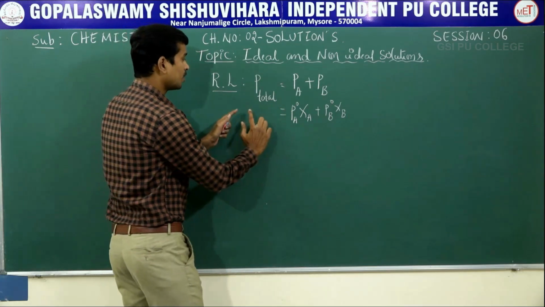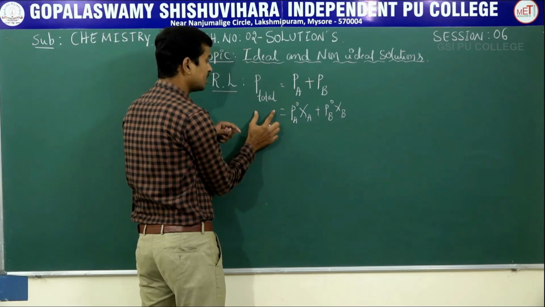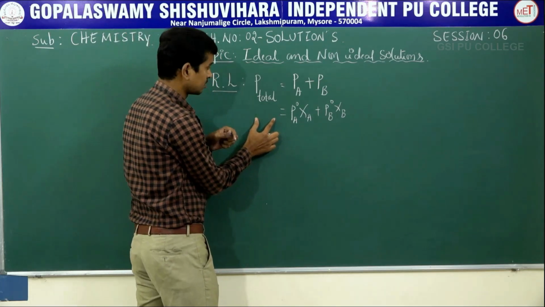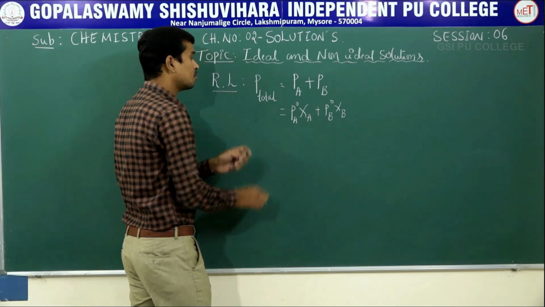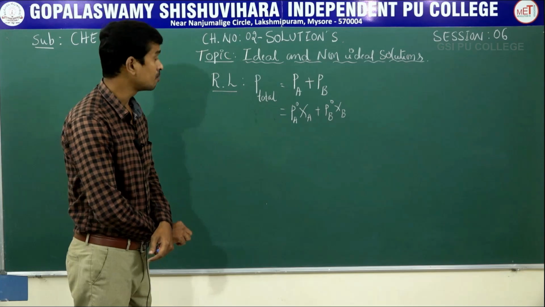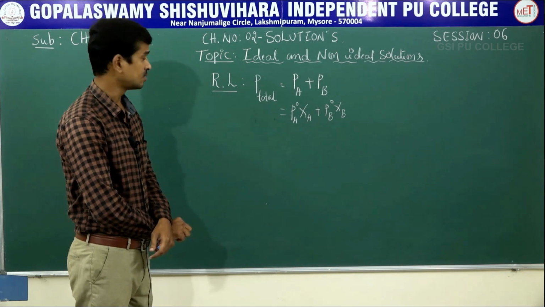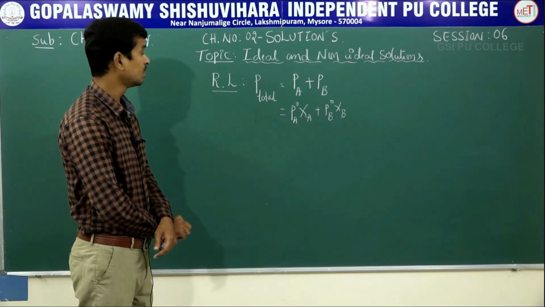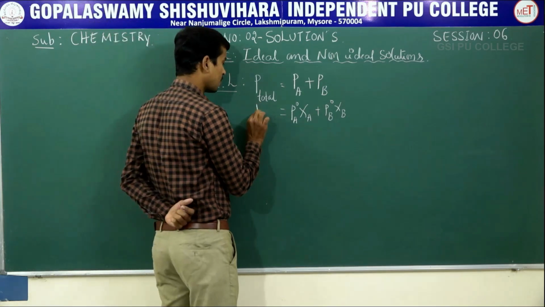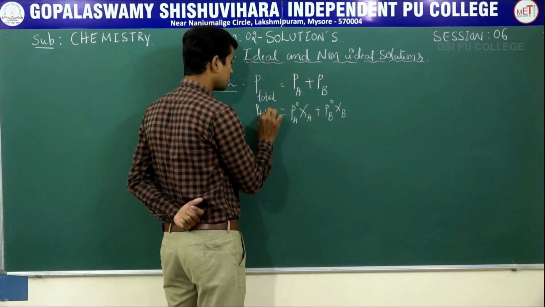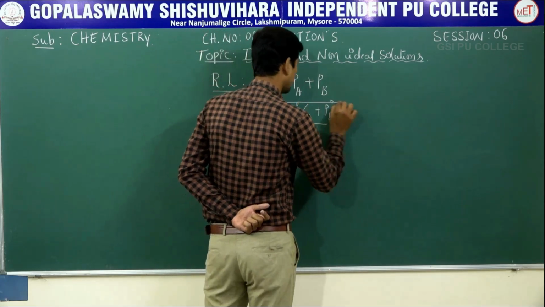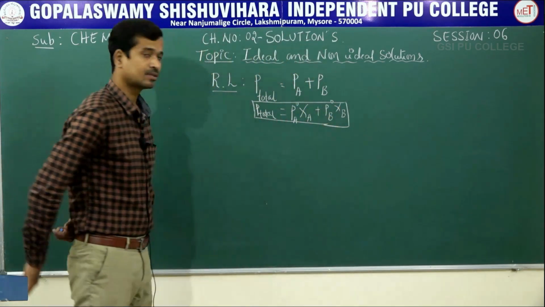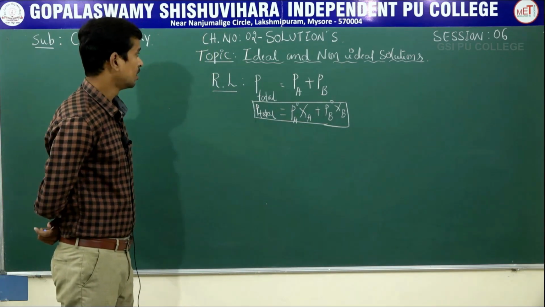The total vapor pressure of the solution containing the volatile liquids is directly proportional to the mole fraction of each component present in the system. That is the statement of Raoult's law, and that is the mathematical expression for P total.